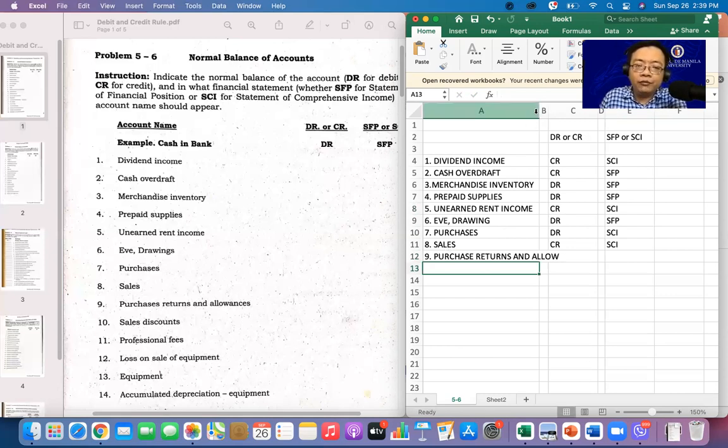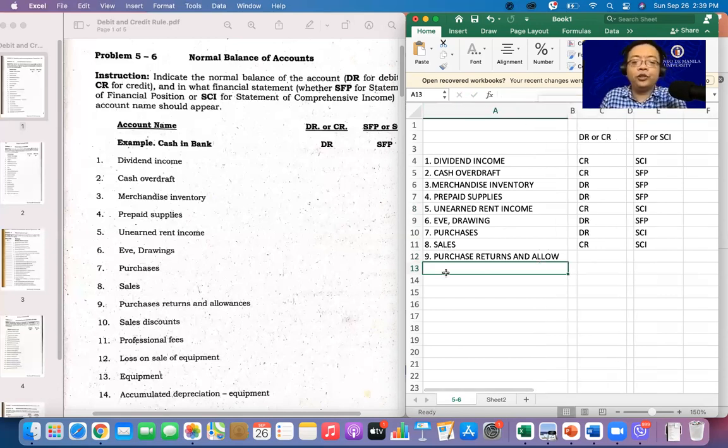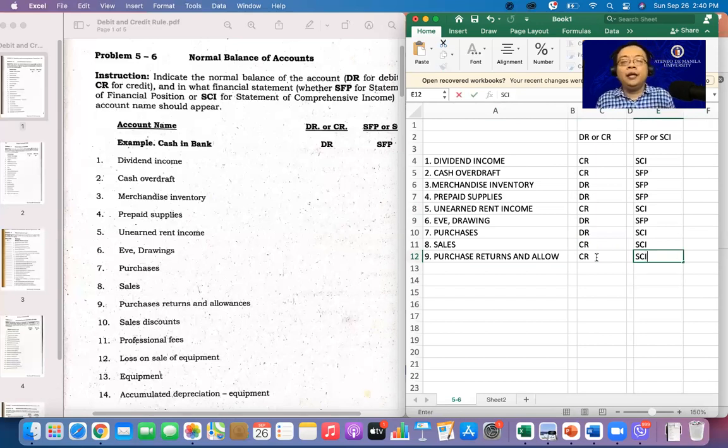Tingnan mo yung number 7. Number 7 is you purchase, right? Kaya lang, may mga time kasi, yung pinapurchase natin ay binabalik natin. Tama ba? Yes. So, meaning, the purchase, allowances, and returns is part of your contra purchase. So if it is a contra purchase, normal balance nito ay credit and part na siya ng statement of comprehensive income.